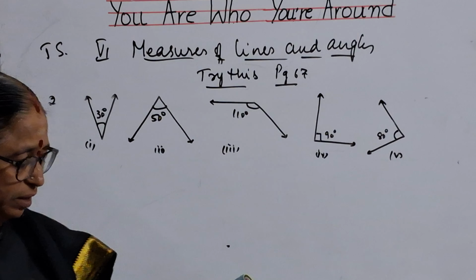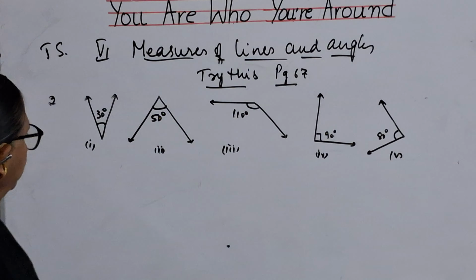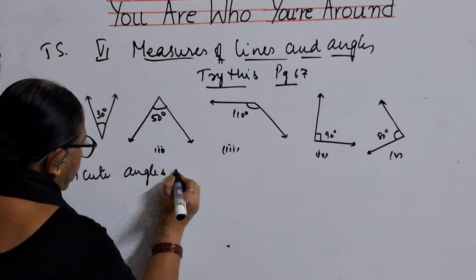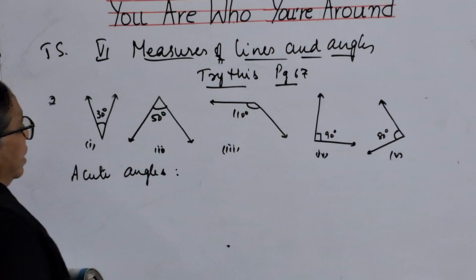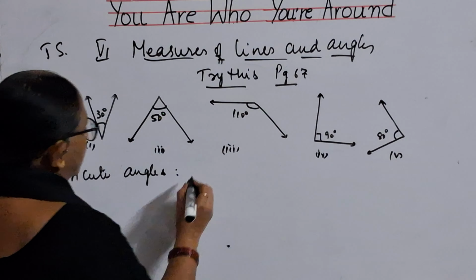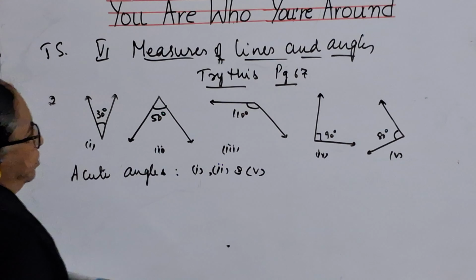Now here the question is, which are acute? So when you are writing acute angles, what are acute angles? Acute angles are the ones which are less than 90 degrees. Less than 90 degrees are first, second and fifth ones. Why?